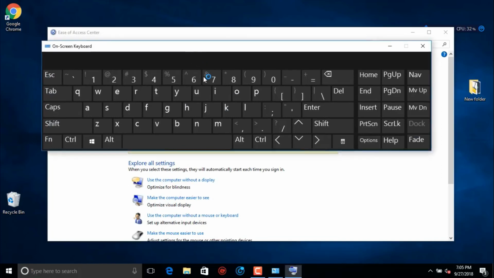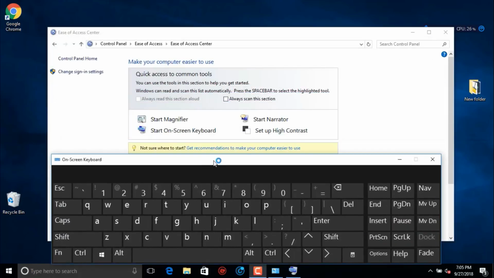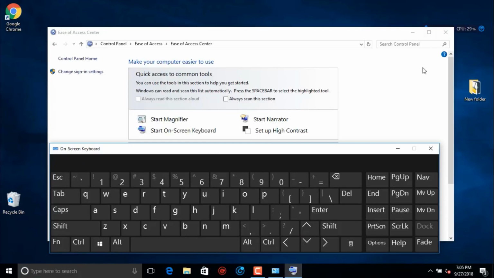Now you can see the on-screen keyboard appears. You can use this keyboard to follow the next step to fix the issue. Close this background.